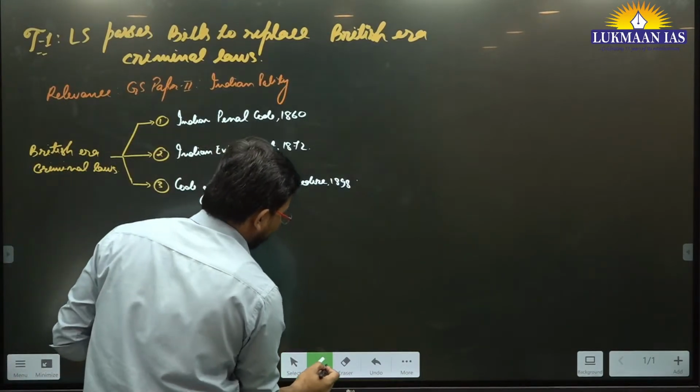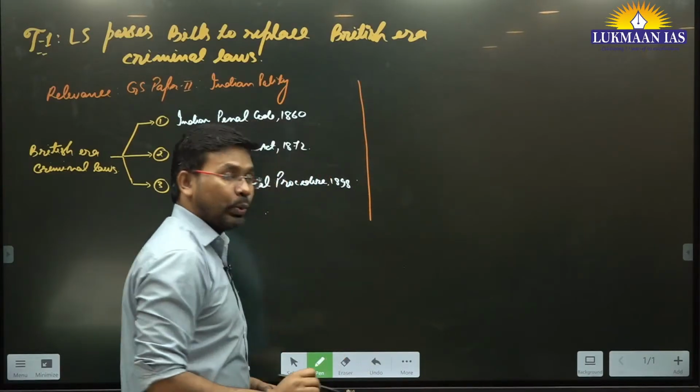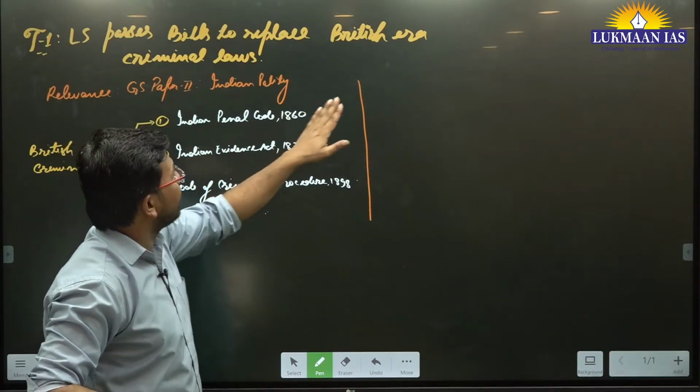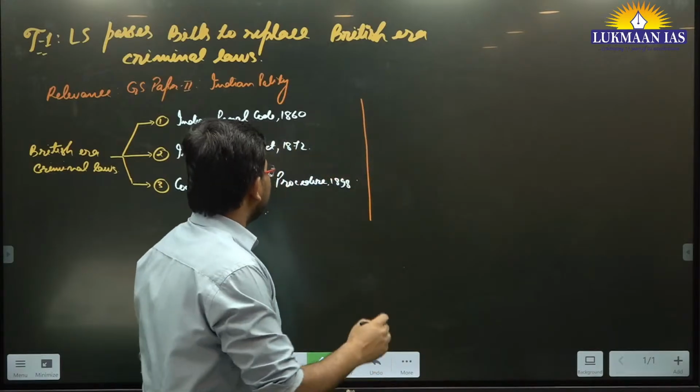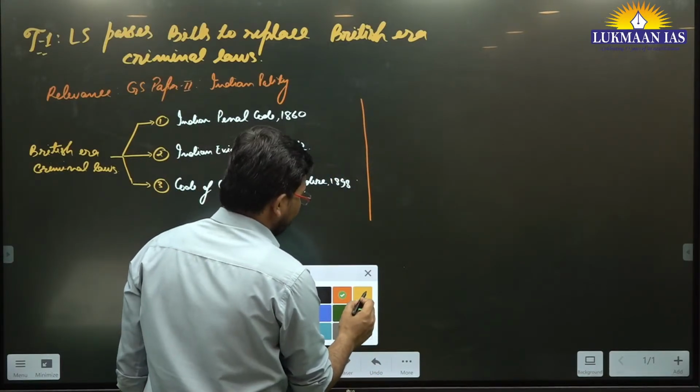So what has the Government of India decided? The Government of India has decided to do away with the British era criminal laws and come up with Indian laws.